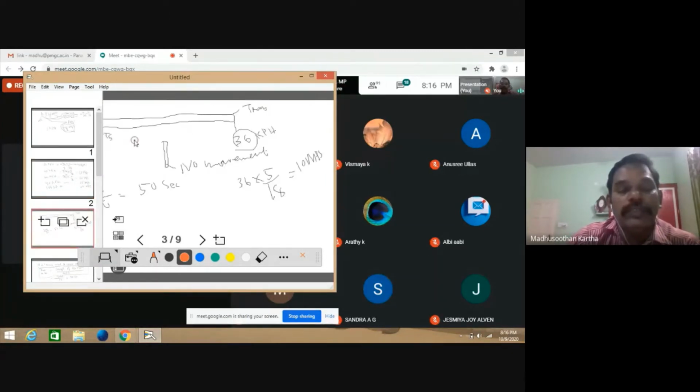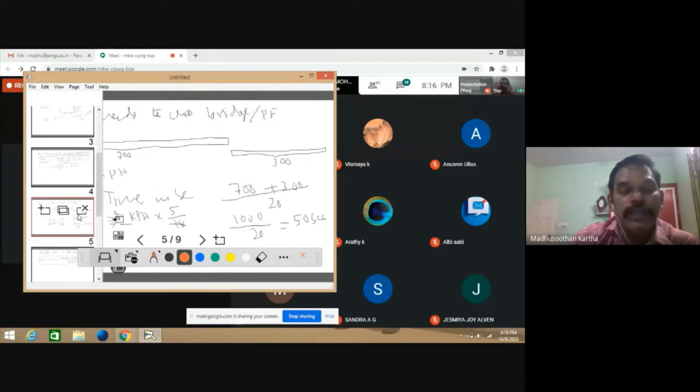Then the third point: if the train wants to cross a pole or an electric post or a person, then the train needs to cross its own length. So we identified the equation like this.